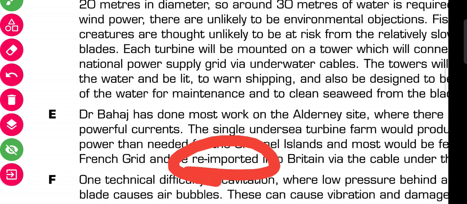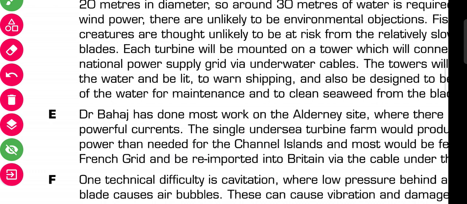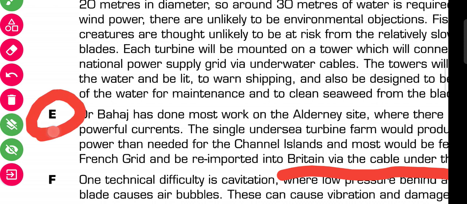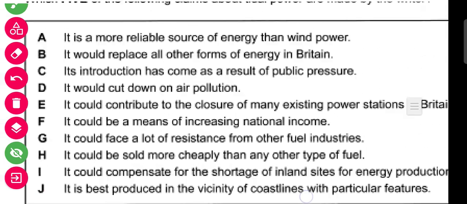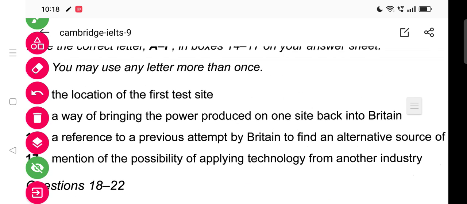Re-imported means it was transferred from one place to another. Where it was there, it was reinstalled in Britain. So it is mentioned here, Britain via cable. So the technology was brought back to Britain via the cable. So for question number 15, the answer will be E. Let's go to the next question. Question numbers 14 and 15 have been done. For 14 our answer was C. For 15 the answer was E.